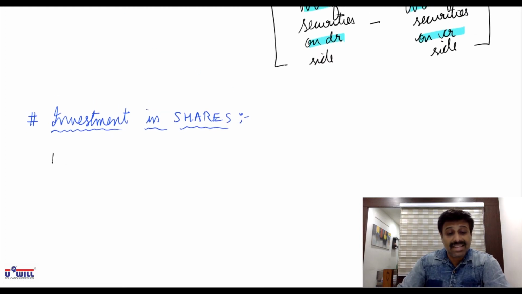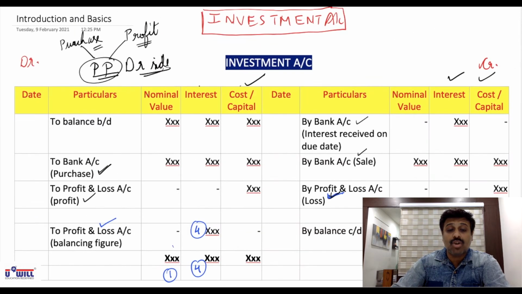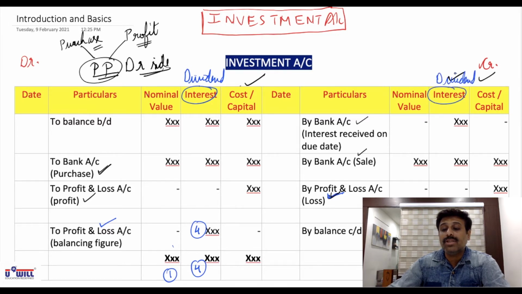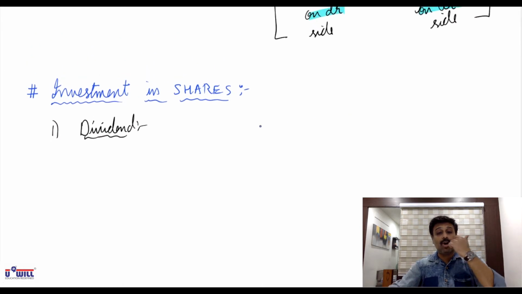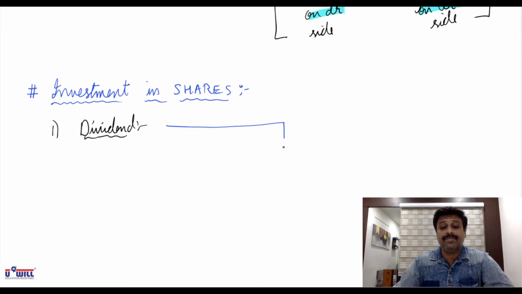Very first, we understand the point of dividend. Whenever we make investment in shares, in the investment account, instead of the interest column, we will be making the column of dividend. Because on shares, we don't receive interest. On shares, what we receive is dividend. But there are two things possible over here in dividend. What two things are possible?